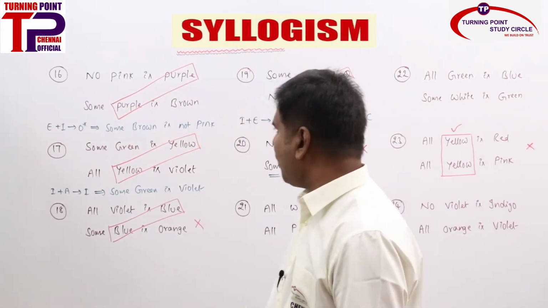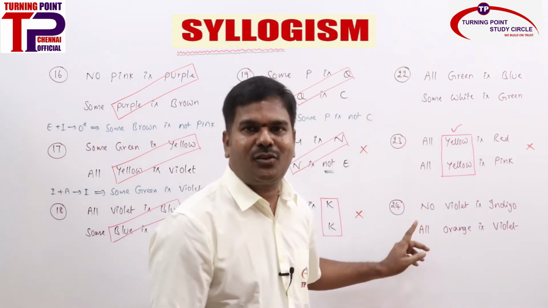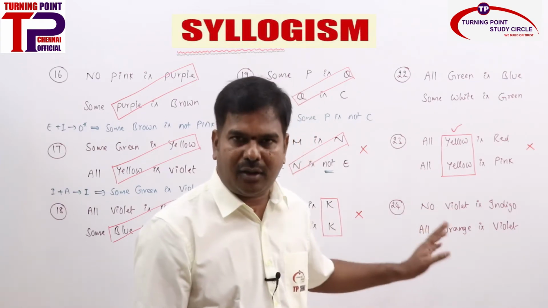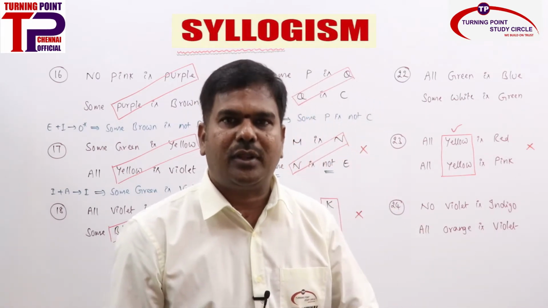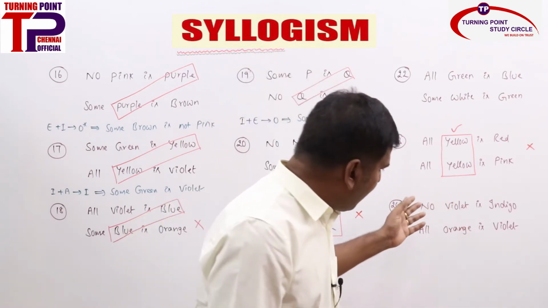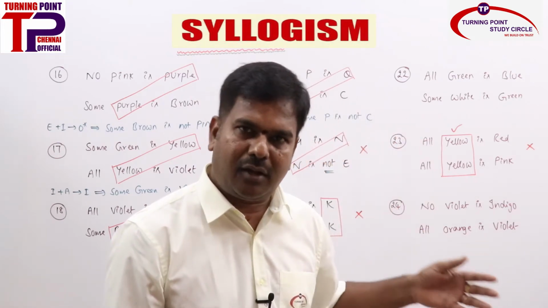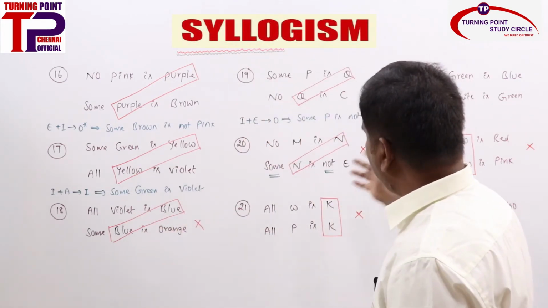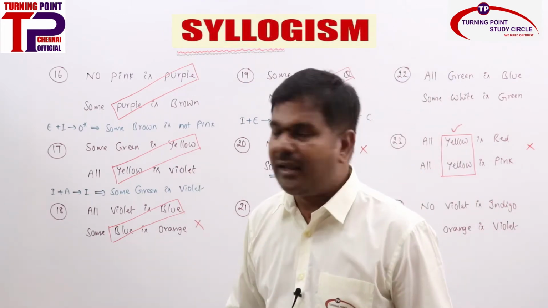I hope you solved all the problems from 16 to 24, and I am not sure about 22 and 24. So exclusively 22 and 24 I just kept as they are. I told you some other formulas and some other rules are there, so that will be added as we move forward. So all these things you need to learn, right? What formula will come here, what extra rule will come here, how to solve such problems, we will discuss now. Before that, we will check the answers from 16 till 21, and later I will go ahead with 22 and 24. Of course 23 we already solved.